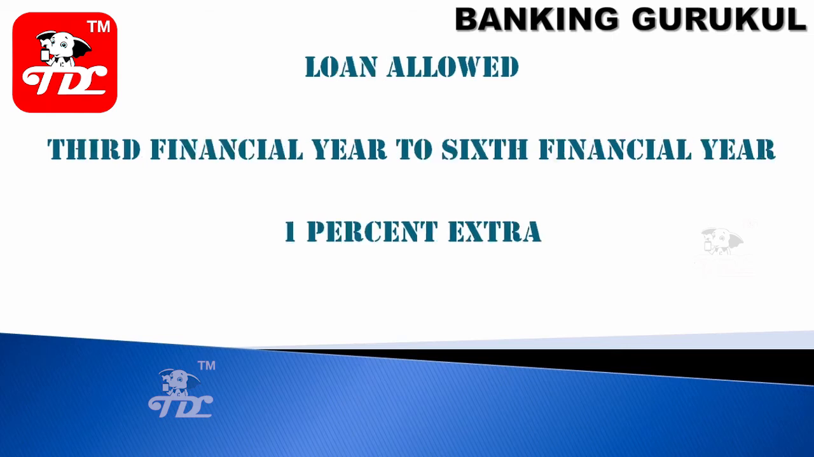Loan allowed. You started a PPF account and you keep on depositing every year or monthly. So will you get a loan on a PPF account? Yes. From the third financial year onwards to the sixth financial year, you will get a loan. For the loan, they will charge 1% extra. For example, if right now you are getting 7.5% per annum, your interest rate on the loan will be 8.1%, 1% extra. For example, if you are getting 8%, they will charge 9% on the loan.